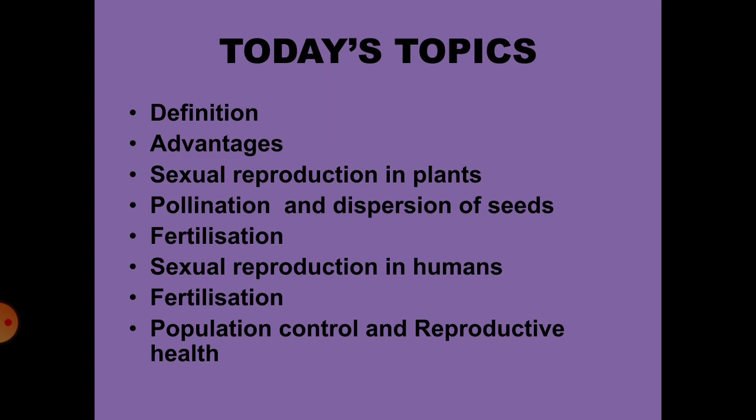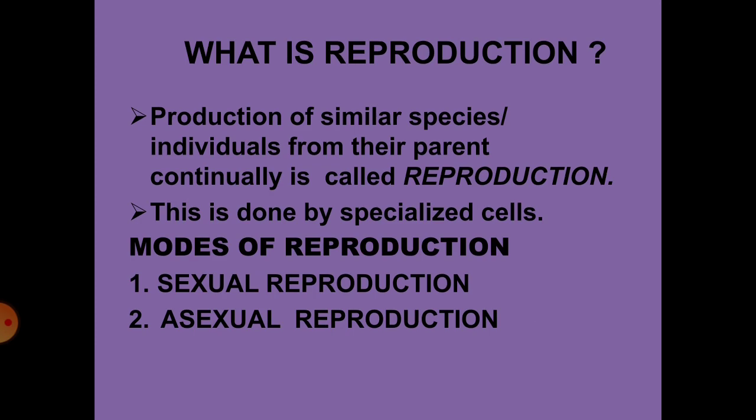Not only that, we are going to learn about sexual reproduction in humans. That involves a brief description of the male and the female reproductive organs, fertilization, that is, pre-fertilization events as well as post-fertilization events, and the last one, population control and reproductive health. Now let us move on in detail.